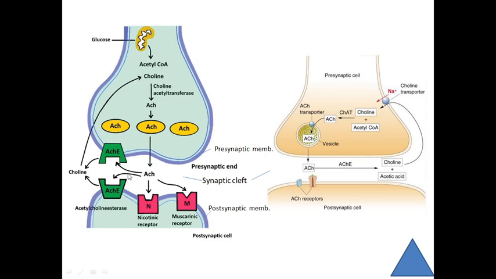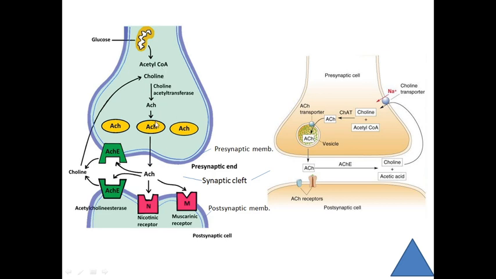Now here the presynaptic membrane secretes the vesicles. Here in this diagram these vesicles are shown. These vesicles contain acetylcholine. Here in this diagram the synthesis of acetylcholine is shown.